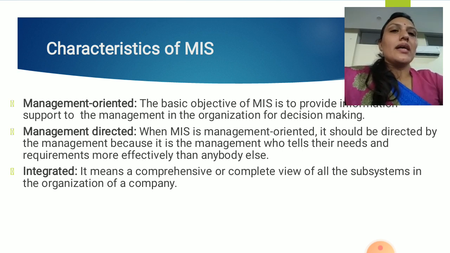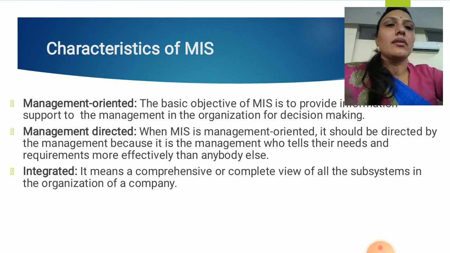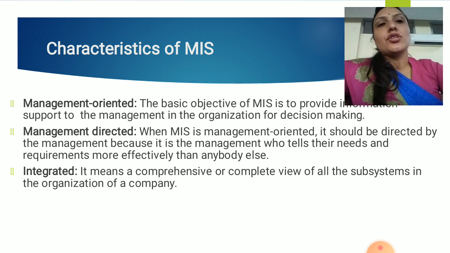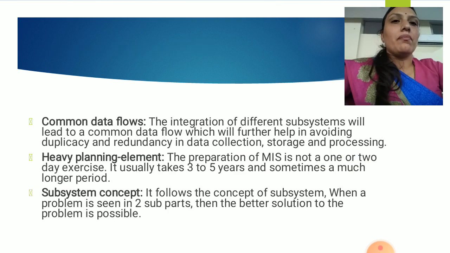Then integrated. As I told you, it is the combination of subsystems. So subsystems need to be integrated. They should be related to each other. They should be providing information to each other. It means comprehensive, the complete view of the subsystems in the organization of the company. Then common data flow is required in the MIS. Since we have the subsystems, if one subsystem stops working, the whole system will be affected. So the common data flow is required. The integration is required among the subsystems.